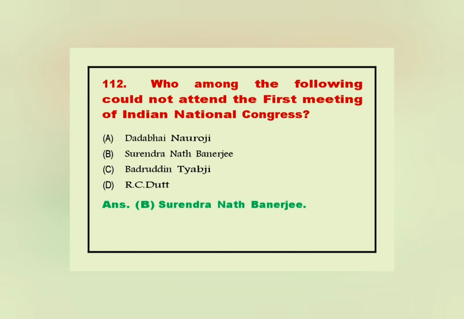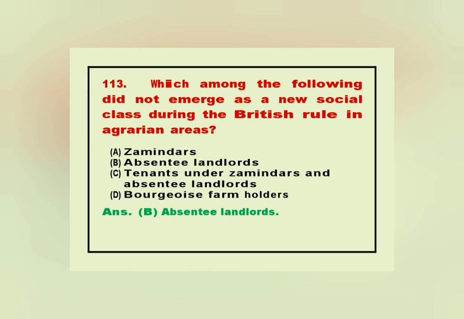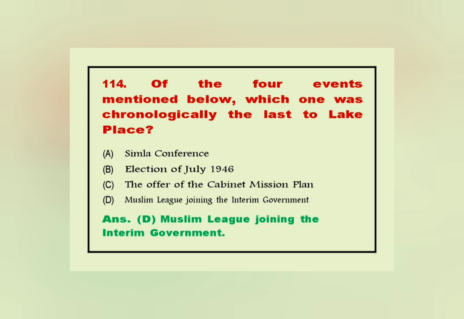112. Who among the following could not attend the first meeting of the Indian National Congress? Answer. B. Surendranath Banerjee. 113. Which among the following did not emerge as a new social class during the British rule in agrarian areas? Answer. B. Absentee landlords. 114. Of the four events mentioned below, which one was chronologically the last to take place? Answer. D. Muslim League joining the interim government.